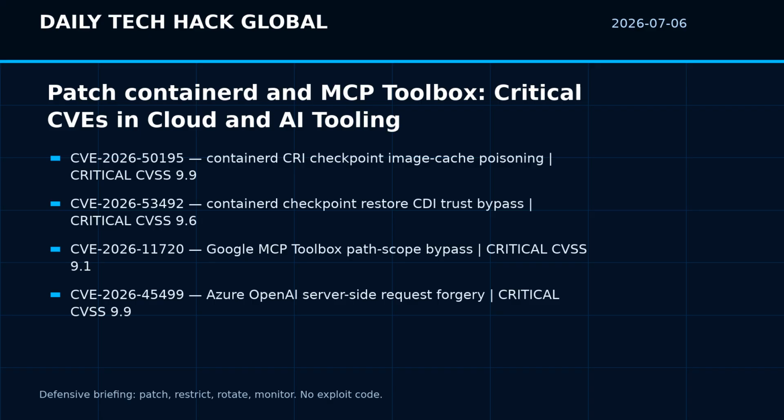Bottom line, AI security is not only about prompts. It is also about runtimes, tool connectors, image caches, device access, and the credentials that automation forwards on your behalf. Patch quickly, reduce scope, and make every agent or workload prove what it is allowed to reach before it acts.